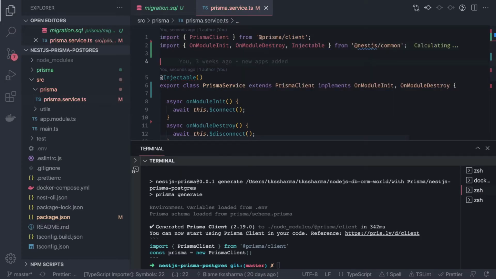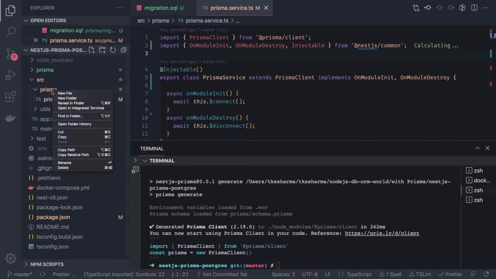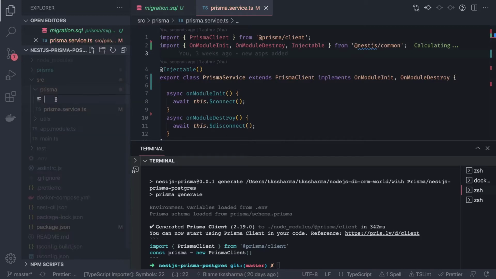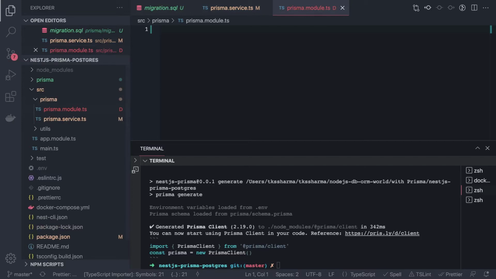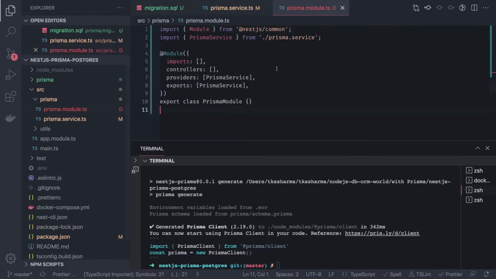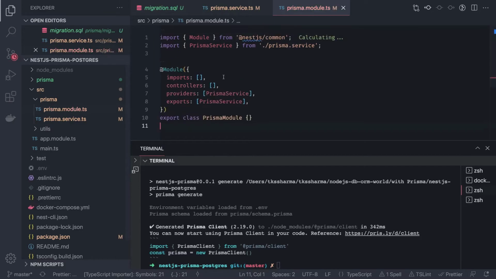Okay, so we have created a service, and then I will just create a Prisma module, prisma.module.ts, and the Prisma module will just import these services. We just have a Prisma service, and now this Prisma module is exporting this Prisma service, and through this Prisma service we should be able to access any Prisma models.